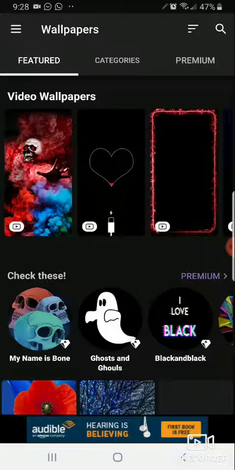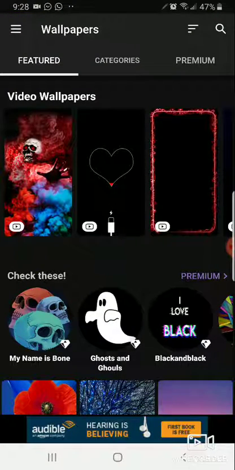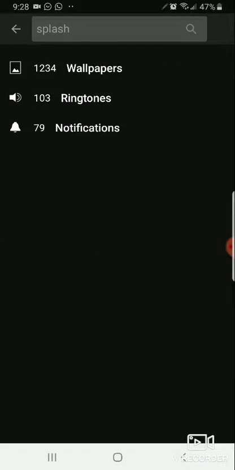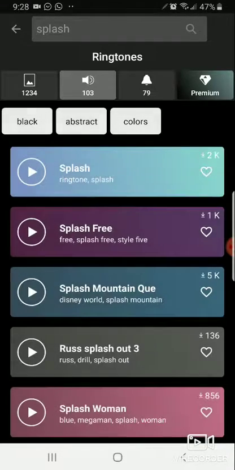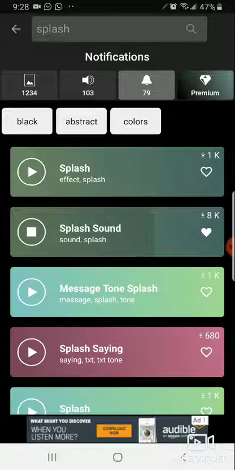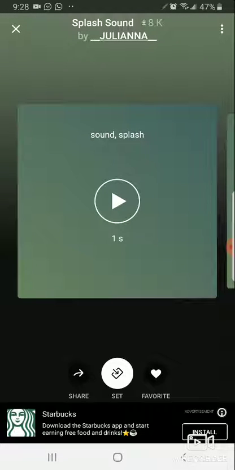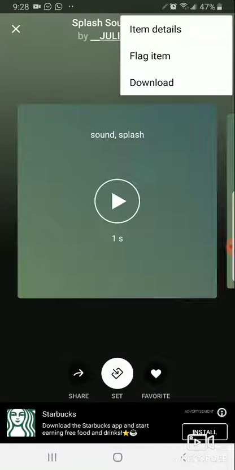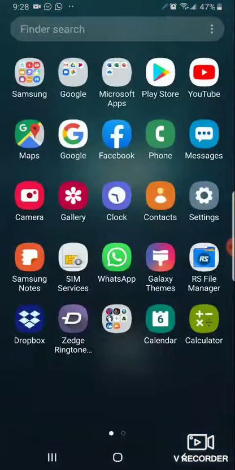After that, you wanna search up the sound, like splash or blood. After that, just go to sounds, then click on it to hear it. You can go to this because after that, you favorite, press these three lines up here, and then download it.